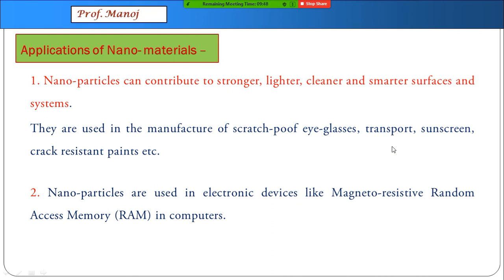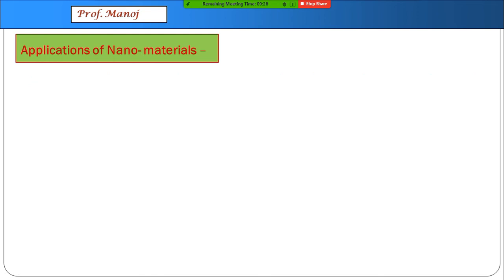Nanoparticles also have been used like magnetoresistive RAM in computers. Magnetoresistive means that RAM which will not get affected if it comes in a magnetic field. Usually, random access memory gets erased when a magnetic field is brought near it. They have now developed nanomaterial which is resistant to magnetism.